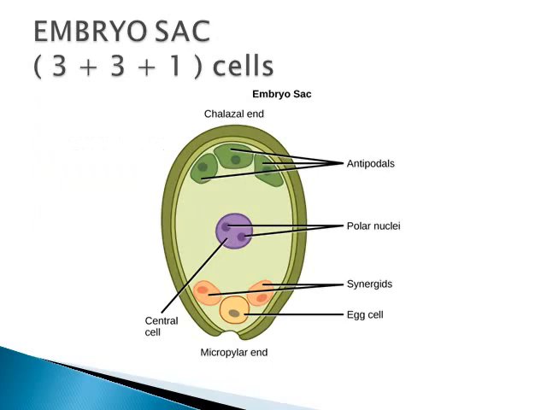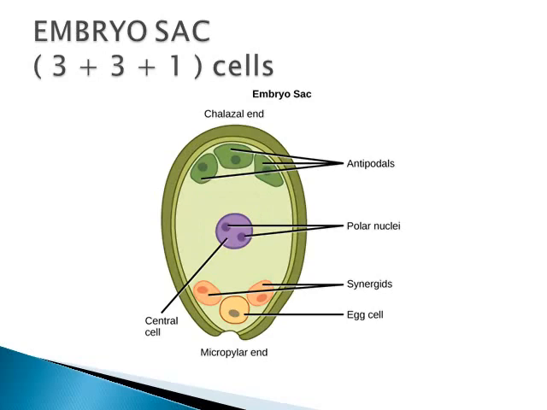And the next is what is present inside the embryo sac and how the cells are arranged inside the embryo sac. The embryo sac contains 7 cells in total, arranged as 3 plus 3 plus 1.